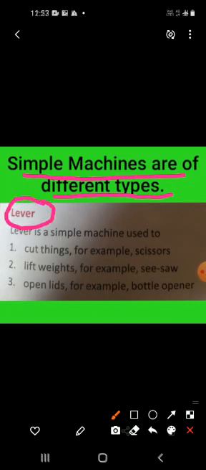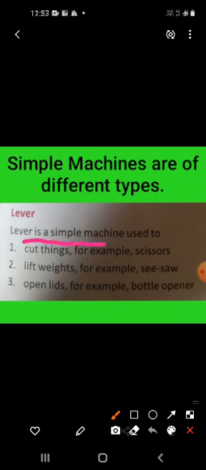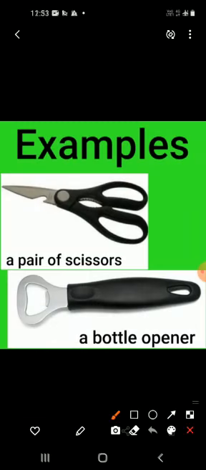What is a lever? A lever is a simple machine used to cut things, like scissors. It is also used to open lids, like a bottle opener. It is also used to lift weights, like a seesaw.